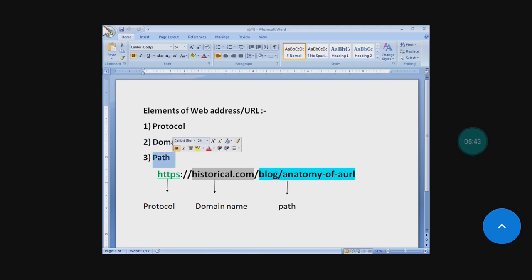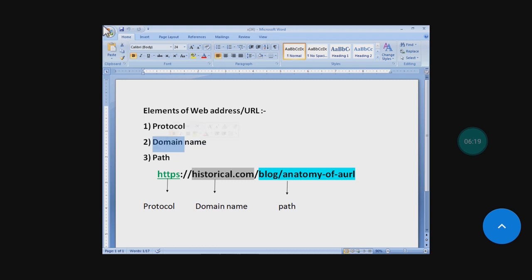Now, what is protocol? Sometimes we say this one as a scheme also. A protocol is a system of rules. A protocol declares how web browser should communicate with a web server when sending or fetching a web page or document. Next one is domain name.